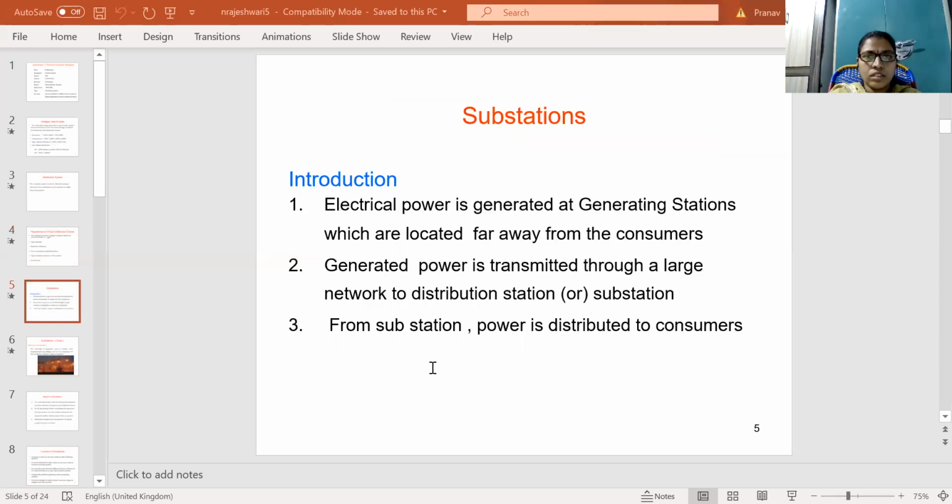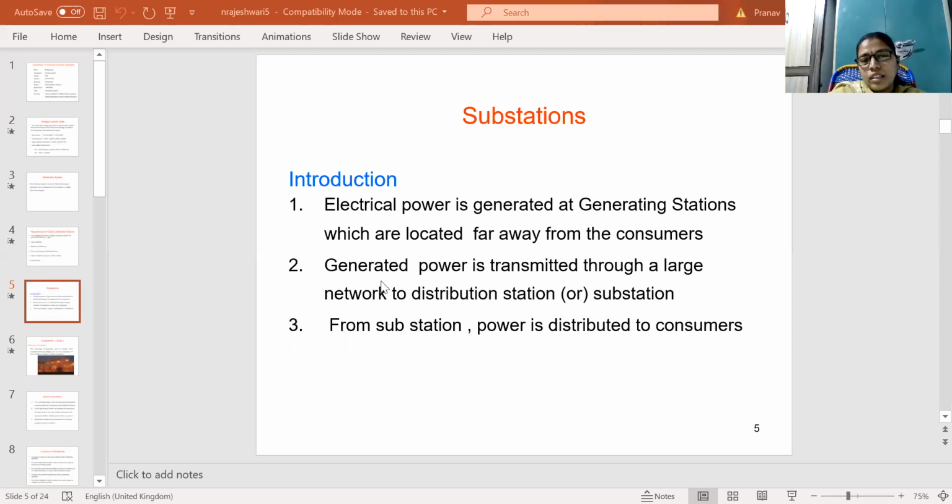Coming to the substations, the electrical power is generated at the generating stations, which are far away from the consumers or load centers. The generated power is transmitted through large networks to the distribution stations or substations. From generating stations to the distribution system, the link is the transmission system.